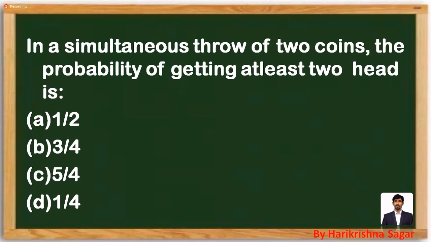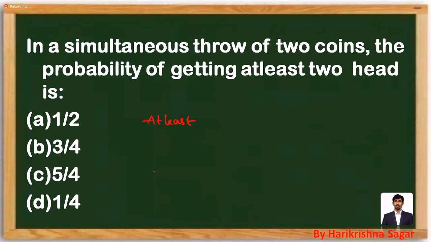Let's look at the second question which is available. A simultaneous throw of 2 coins. What is the probability of getting at least 2 heads? So, a very important condition. If it is exactly 2 heads, there is no confusion there. If you see any condition as at least or at most, how to deal with those conditions, first we'll try to understand. What is the meaning of at least?